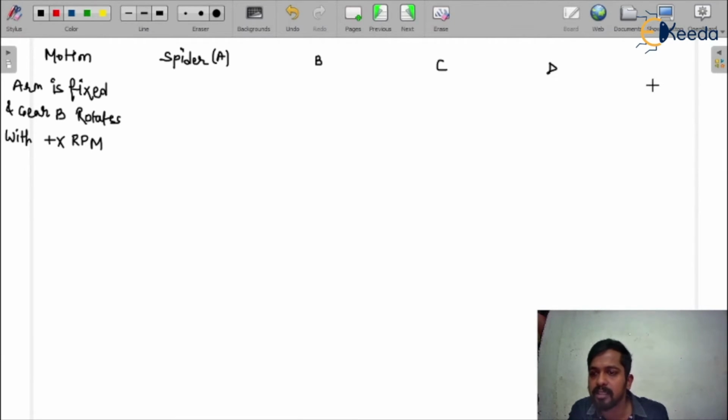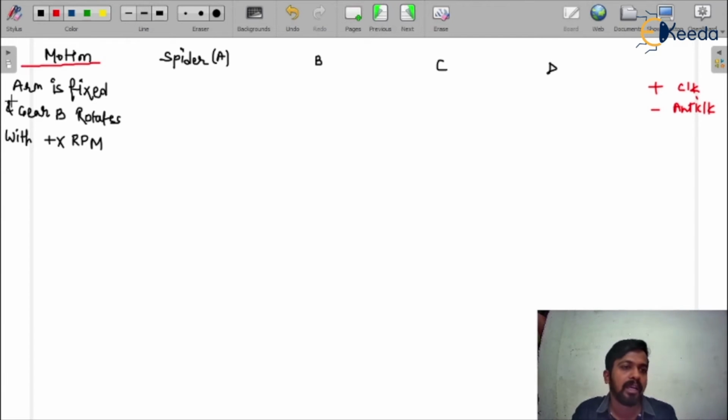I'm considering here an assumption: the plus sign denotes the clockwise direction and the minus sign denotes the anti-clockwise direction. Now see here, we have assumed that the arm is fixed and the gear rotates with x rpm. The spider and the arm are the same thing. You can write spider here also, both are the same.